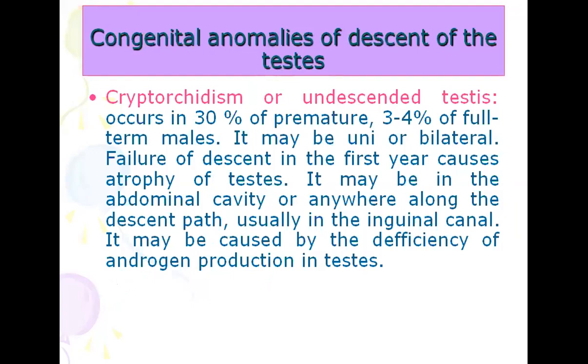One clinical condition is undescended testis, that is cryptorchidism, which occurs in 30% of premature and 3 to 4% of full-term males. It may be unilateral or bilateral. Failure of descent in the first year causes atrophy of the testis. It may be in the abdominal cavity or anywhere along the descent path, usually in the inguinal canal. It may be caused by deficiency of androgen production in the testes. So undescended testis is known as cryptorchidism.